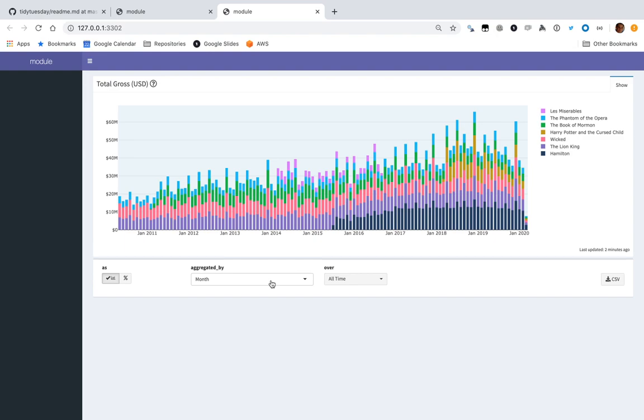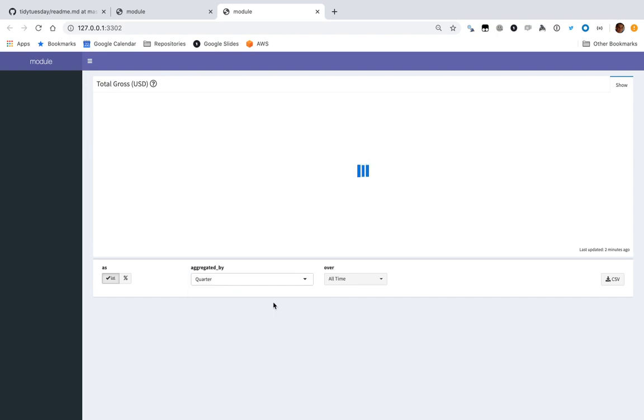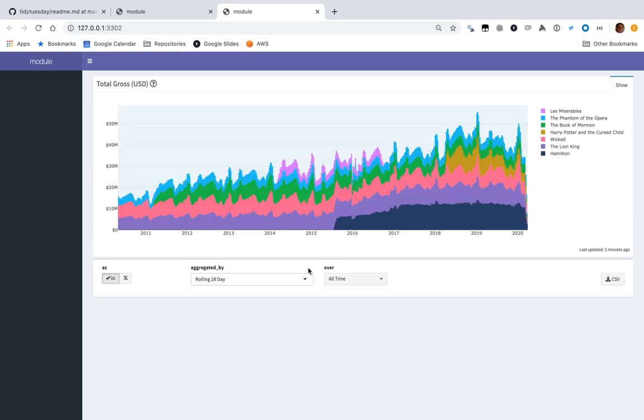Look over all time. I could look by month. I could look by quarter. I could look at rolling 28-day window. Rolling 28-day window is kind of a lot of data here, but yeah, here we go. And now we can see, oh, here are the gross of each of these shows. And because it's dollars, it's looking at them aggregated.